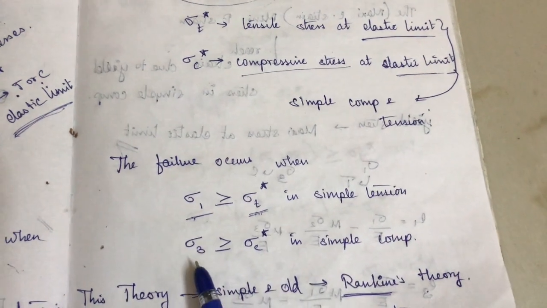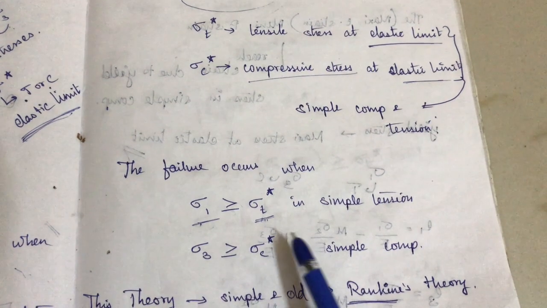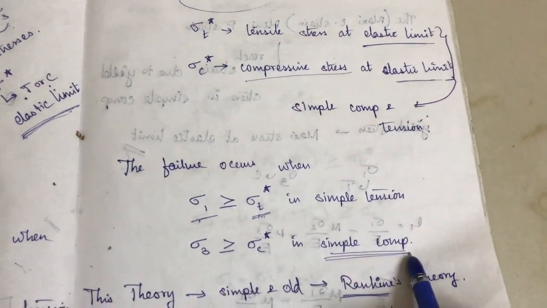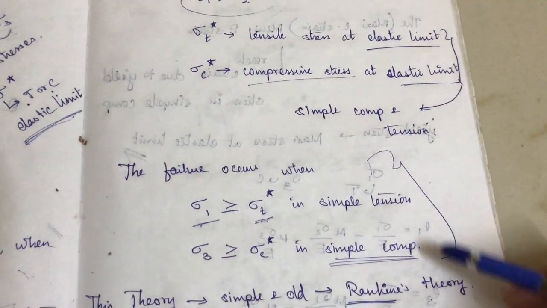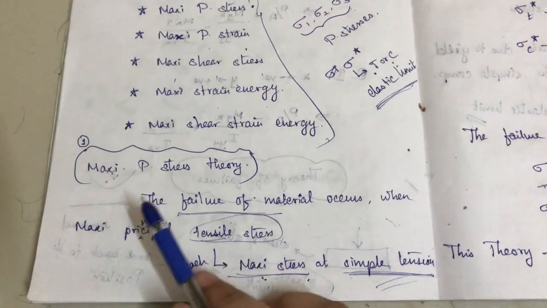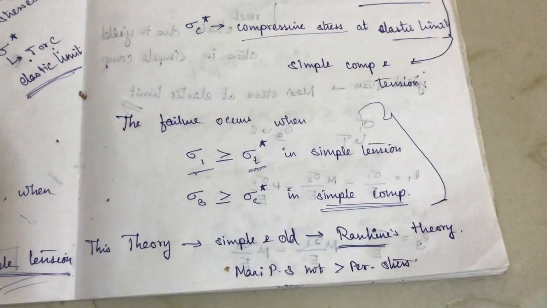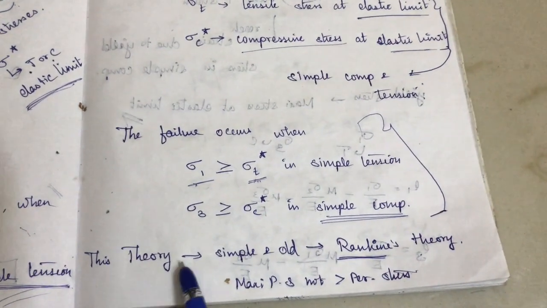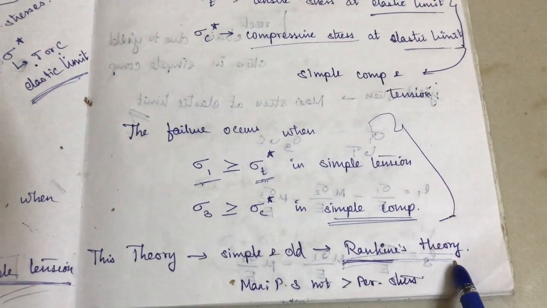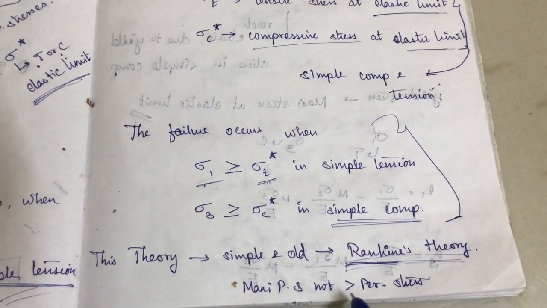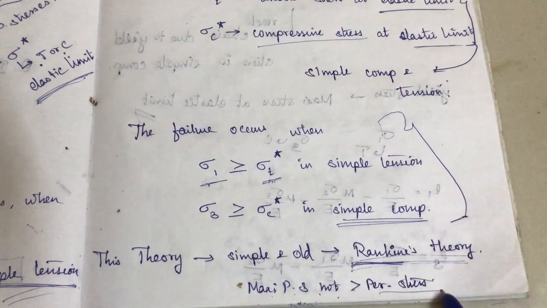Likewise, if sigma 3 is greater than or equal to sigma C star, the stress in simple compression, the failure will start. So these are the two conditions for the first theory, the maximum principal stress theory. This theory is based on Rankine's theory, that is, the maximum principal stress should not be greater than the permissible stress.